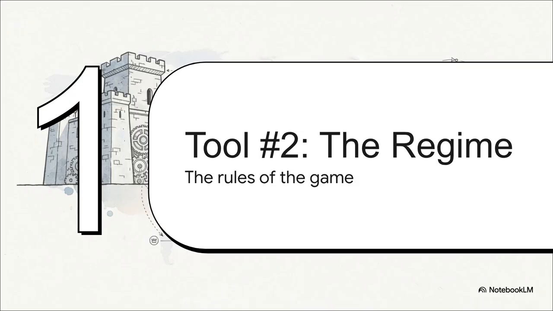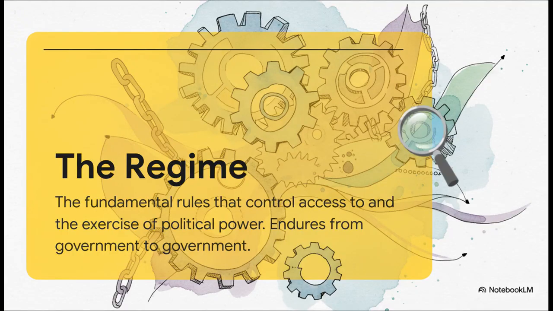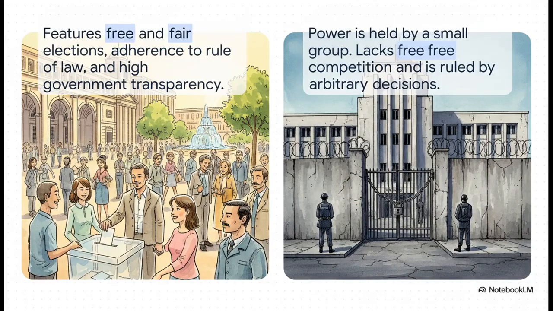Okay, on to our second tool, the regime. So if the state is the stadium, then the regime is the official rulebook for the game that's being played inside. A regime is all about those fundamental rules. It's the system that determines how you get power and how you get to use it. These rules stick around for a while, usually lasting way longer than any single leader or political party. And the rules can be wildly different. You've basically got 2 main flavors.